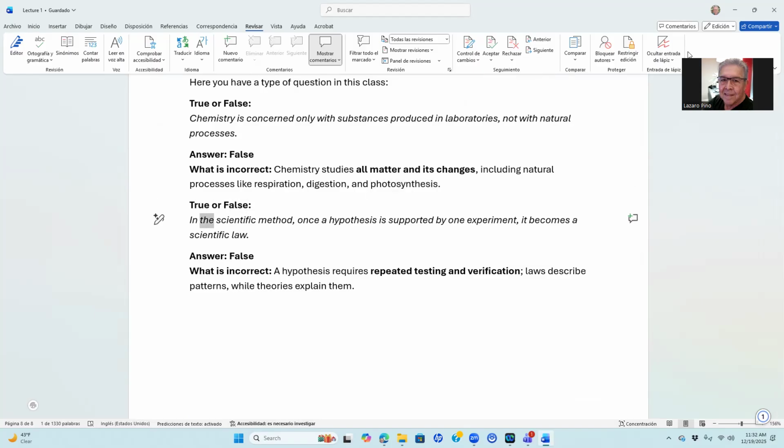True or false: in the scientific method, once a hypothesis is supported by one experiment, it becomes a scientific law. Answer: false. What is incorrect? A hypothesis requires repeated testing and verification. Laws describe patterns, while theories explain them.